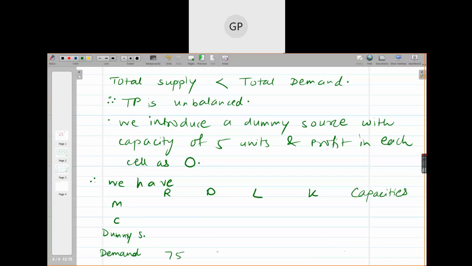So this is 75, 100, 130. At Mumbai, the capacity is 200, 100 and dummy source it is 5. So now it has become 305, 305. Okay.